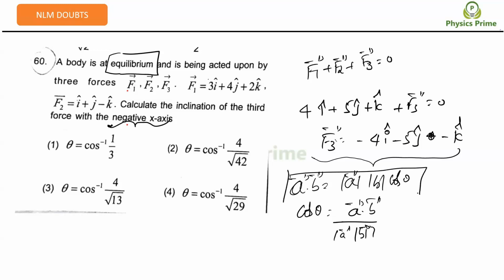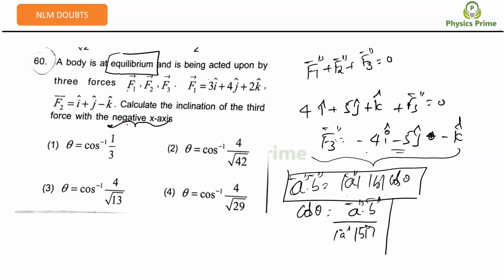So if we take the dot product with the x-axis vector, y-axis vector, z-axis vector, can we get the angle made by that vector with the x-axis, y-axis, z-axis? Yes, sir. Now I will take the dot product with the y-axis, and I will be able to get the angle here.